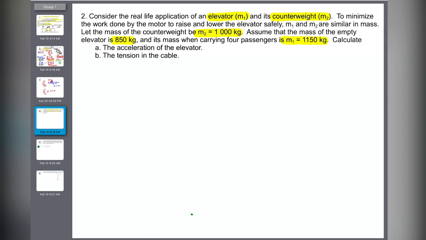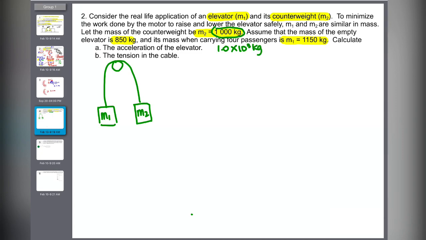So you got 2 blocks, and they are moved by a motor. So you got a block that looks like that, and then it's going to hang on a pulley, and they tell you M1 and M2. Okay, this is a pulley, and they're frictionless. First of all, sig figs, I am so sorry. Can you please change this question to 1.0 times 10 to the 3 kilogram? So I do want it to be 2 sig figs.